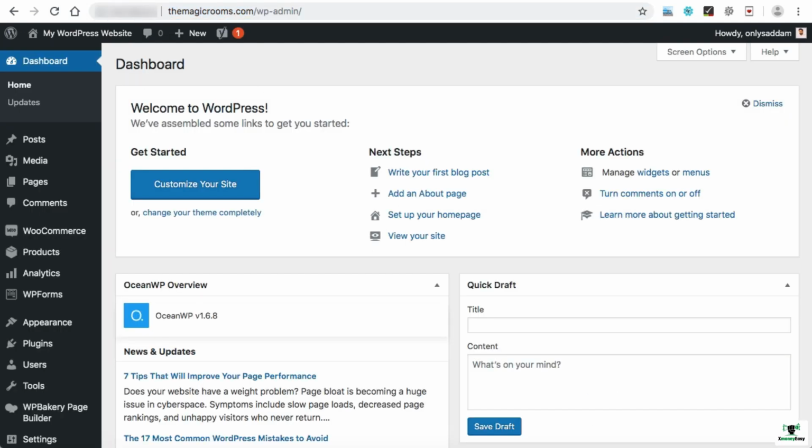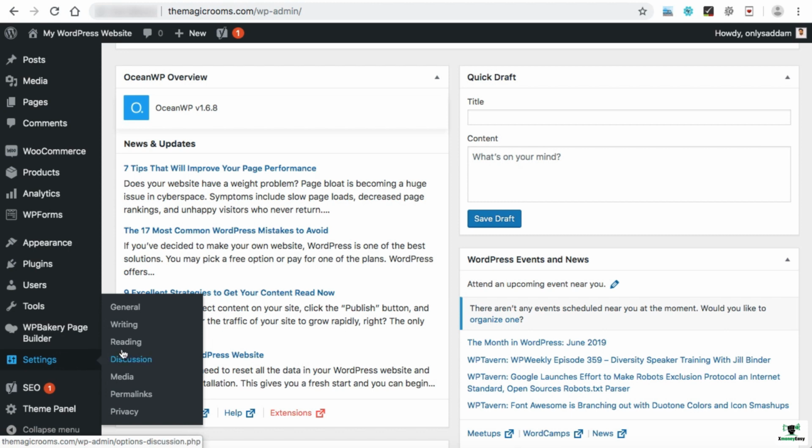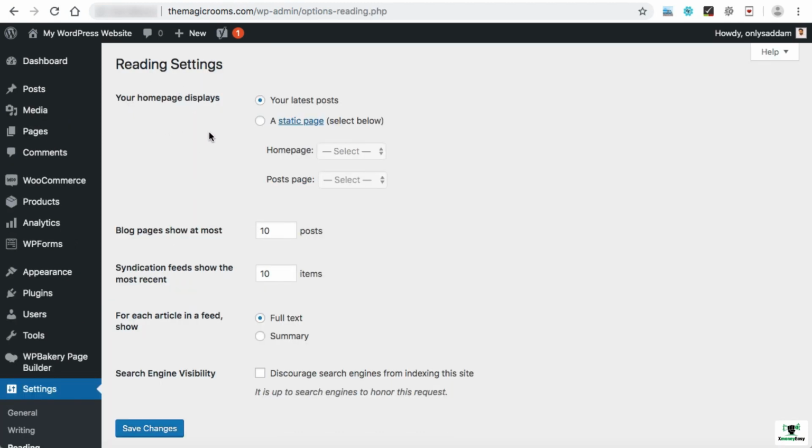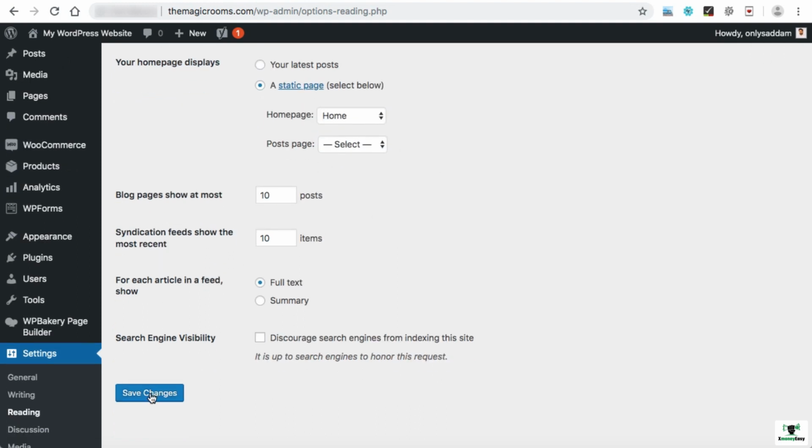Just go to your dashboard. Now hover on Settings and then Reading. Just click on it. This is the area from where we can set the page named home as the front page of our website. Currently you can see your homepage displays your latest posts. So just check the second radio button, a static page, and from the homepage drop-down, select the page that you would like to set as the home page. That's home. That's all you had to do, and then save changes.